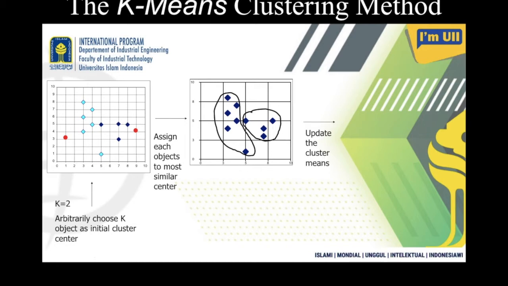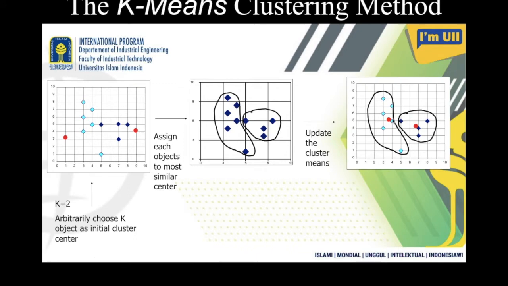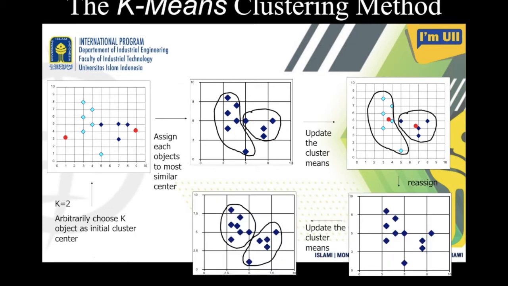Okay, now updating the cluster means: there is a way, for example, to calculate the distance between each of these, and then change the cluster center from this place to this place, and here from this place to this place. Again, calculate the distance between this point and all other points, and try to reassign them, and then the cluster, instead of this, now looks like this.